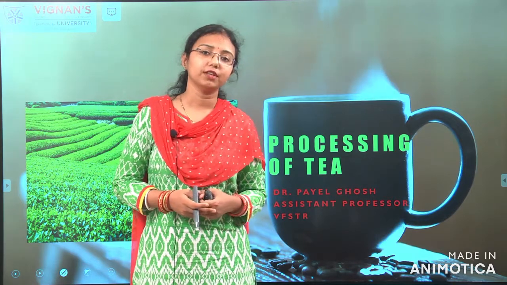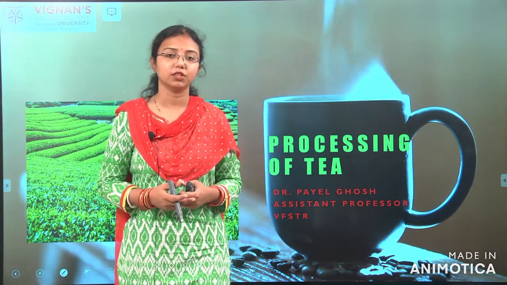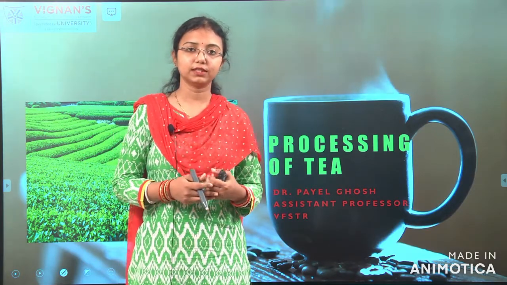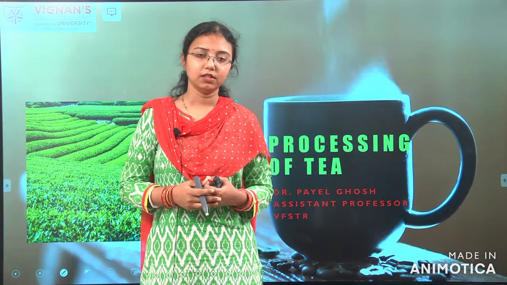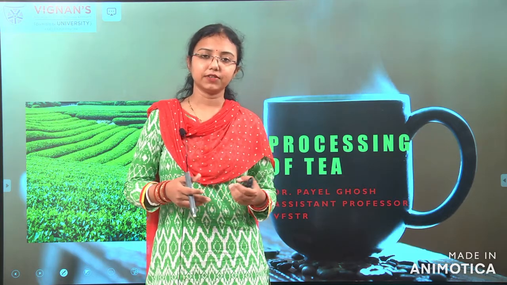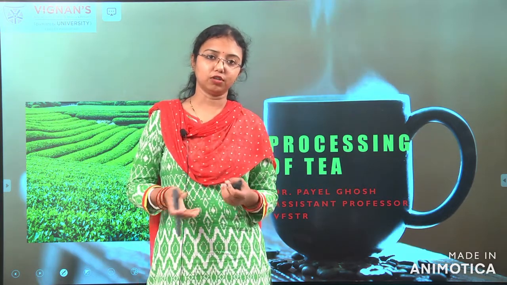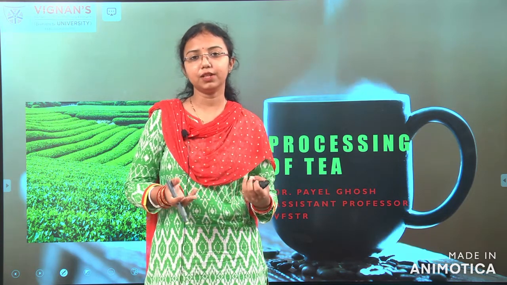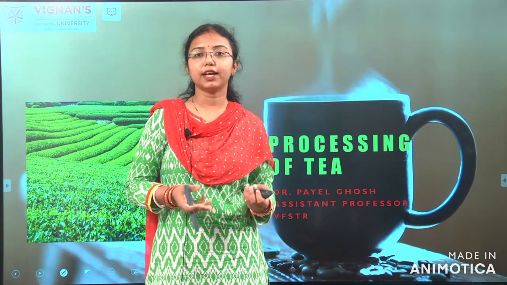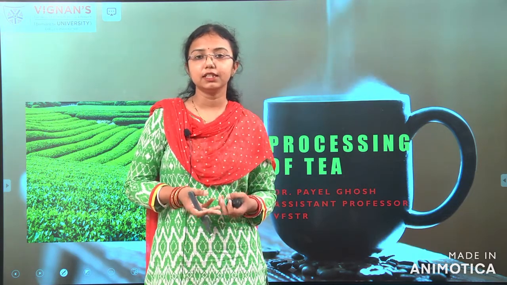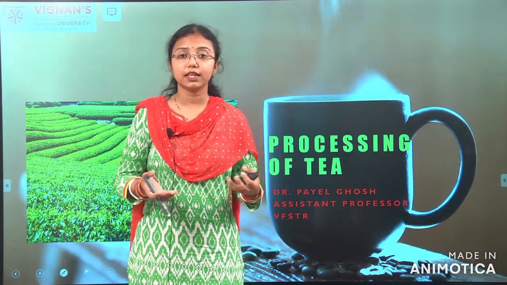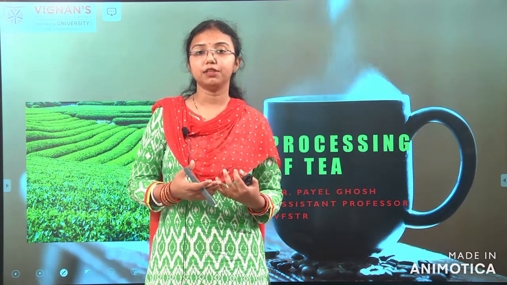So, coming to the story: how did tea come into consumption? It came from China. There was an emperor, a king, who was drinking hot water one day in his castle. Sometimes one leaf fell into that hot water, some leaves from a plant not known in the garden. He drank it, and after drinking it he realized that he was feeling very energetic. From that onwards came the concept that tea can be drunk.